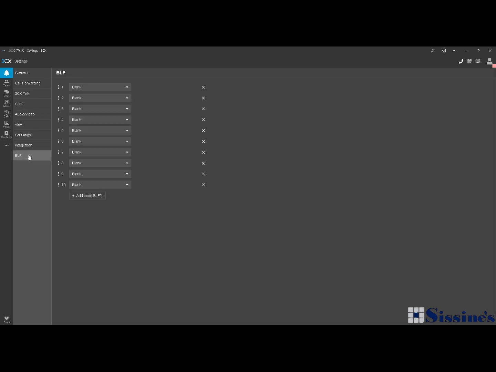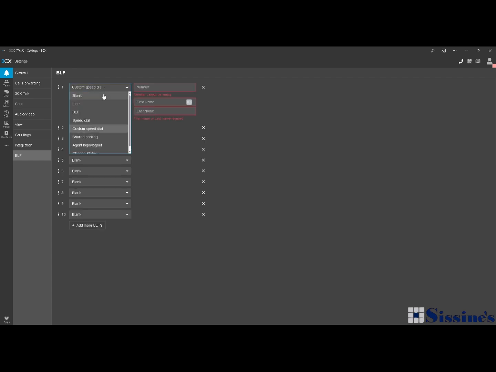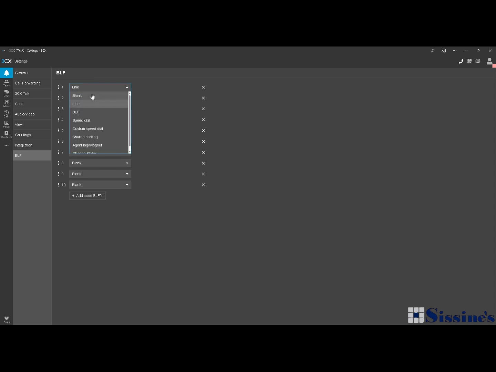And now your BLFs. If you have a hard phone, this is where you can set up that little screen. We can set up custom speed dials here. We can set up to be nothing. We can also set up to change our status, so if we push that button on there. And that's all we're going to really be looking at. So agent in, agent out. Now we'll have those two button options on that screen of that hard phone.